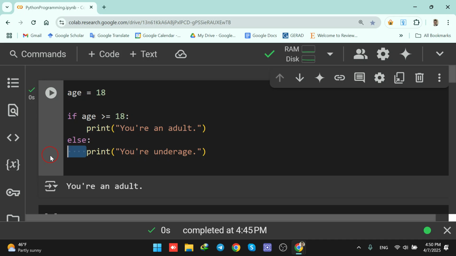So try changing the value of age and watch the result changes. And that is how if conditions work in Python: simple, clean, and powerful.